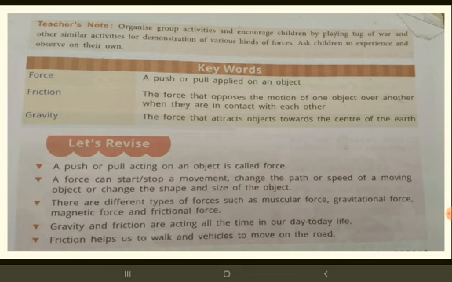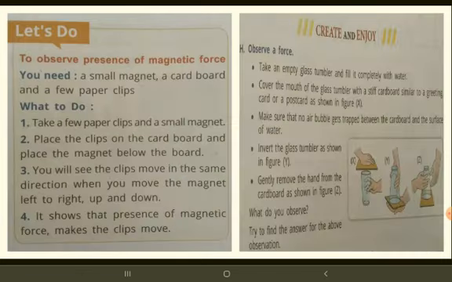There are different types of force such as muscular force, gravitational force, magnetic force and frictional force. Gravity and friction are acting all the time in our day-to-day life. That is correct. Friction helps us to walk and vehicles to move on the road. These are the main points in this lesson.